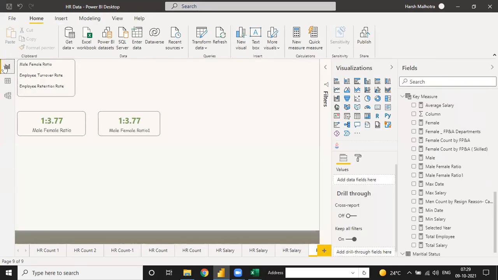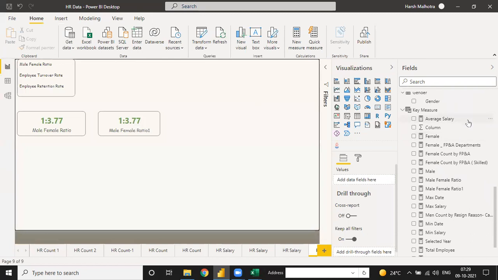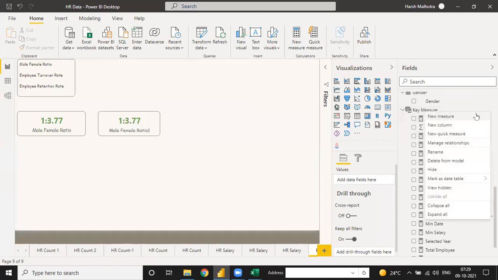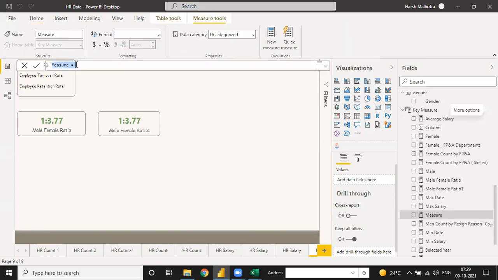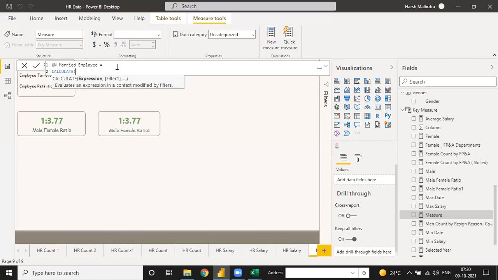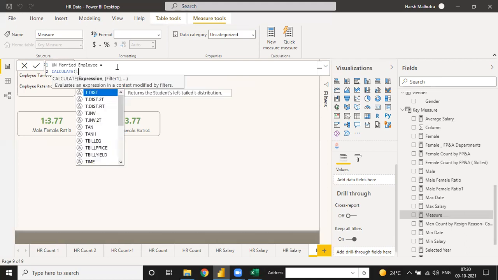Same thing as how we calculated female count and male count, sir. Okay, let me calculate with you the same way. Right now I'm using it as unmarried employee. So for this you have to just calculate total employee, right?